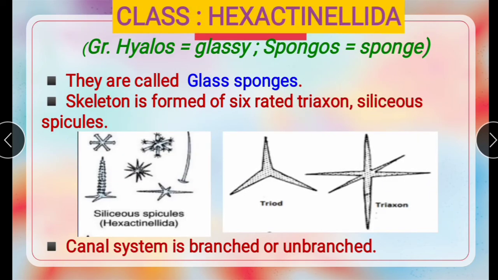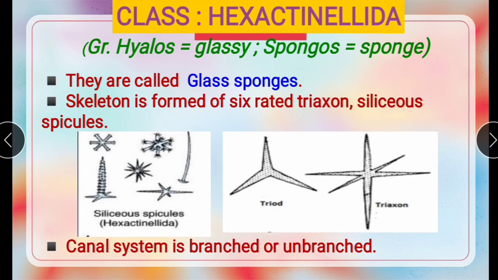Next, class Hexactinellida. In Greek, hyalos means glassy or transparent, and spongos means sponge. They are commonly called glass sponges. The skeleton is formed of six-rayed triaxon siliceous spicules. See here, six rays are there: 1, 2, 3, 4, 5, 6.